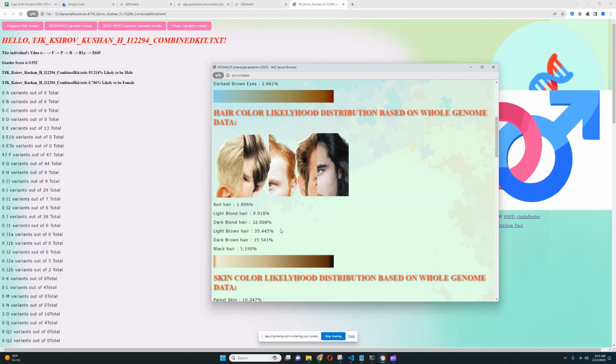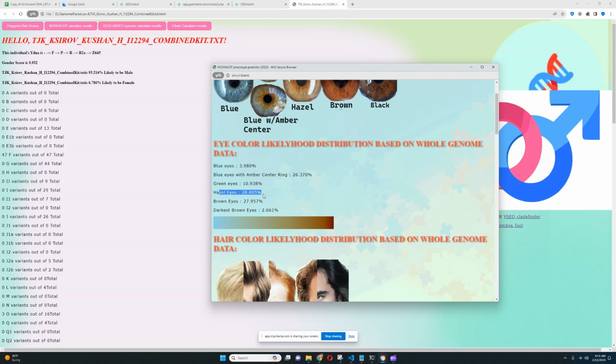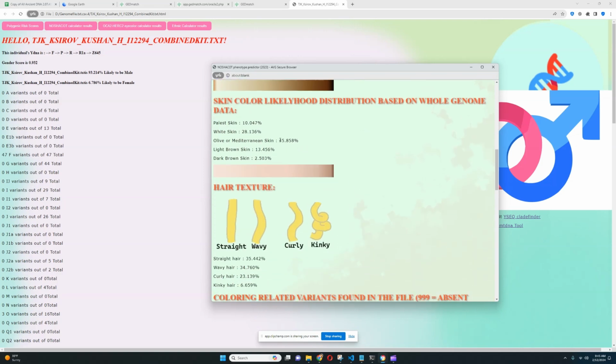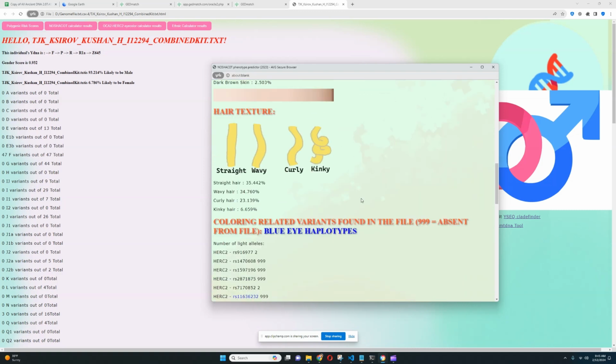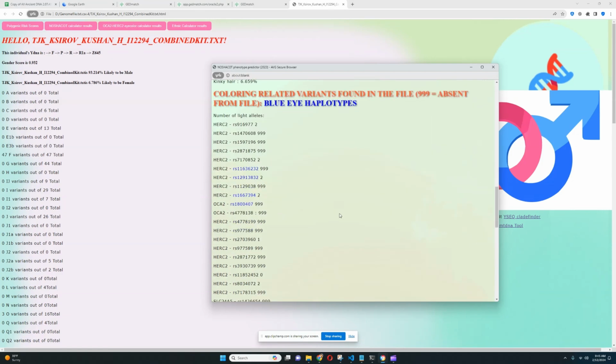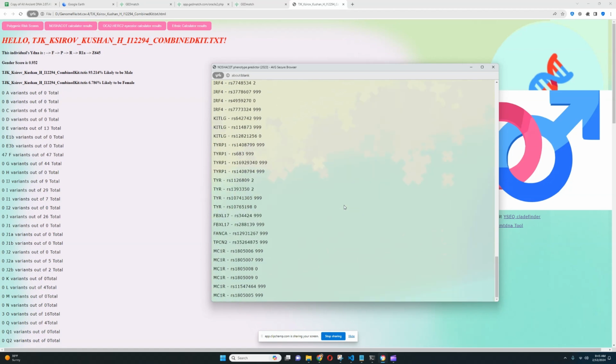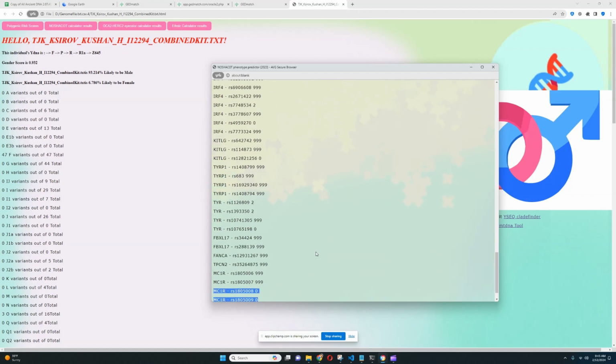So it looks like he's got light brown hair or dark blonde hair. So basically light brown or dark blonde hair. Most likely hazel eyes, and it looks like olive or Mediterranean skin tone. Although there's also a pretty high chance of white skin for him as well. For hair texture, he's got straight or wavy hair. It's not a very high quality file, unfortunately. And he does not have derived variants in MC1R. All right.